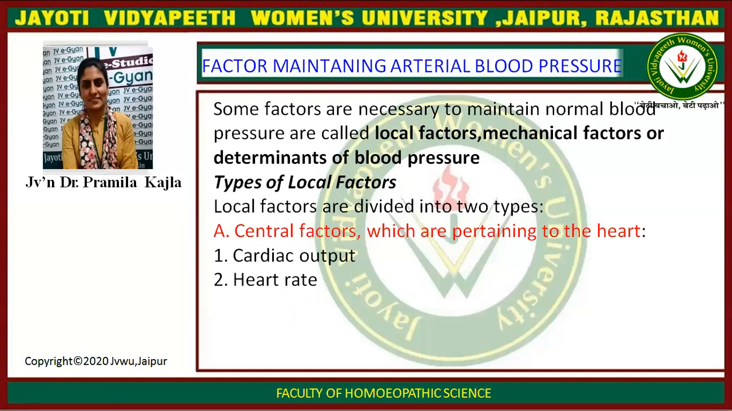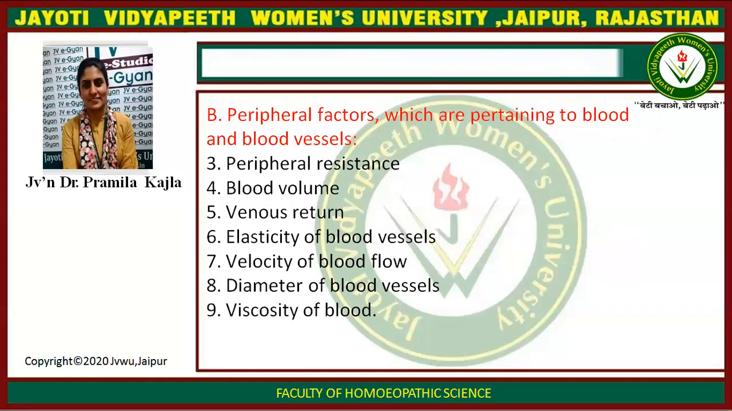Some factors are necessary to maintain normal blood pressure. They are called local factors, mechanical factors, or determinants of blood pressure. Local factors are divided into two types. A, central factors, which pertain to the heart. First one is cardiac output and second one is heart rate. Peripheral factors, which pertain to blood and blood vessels. We can see these one by one.